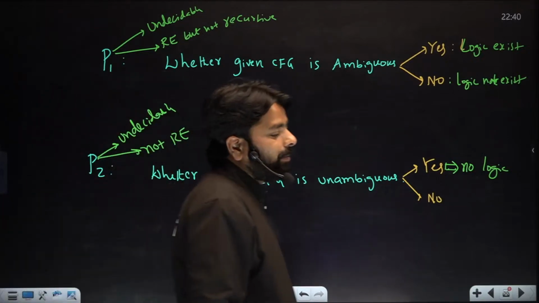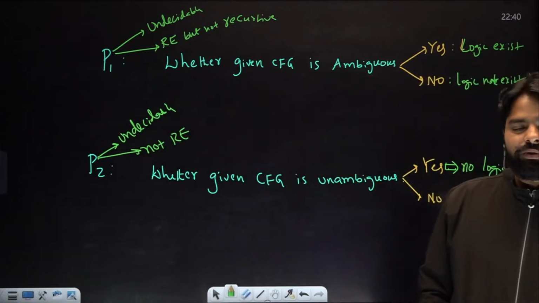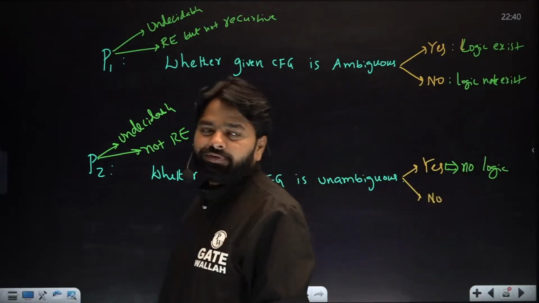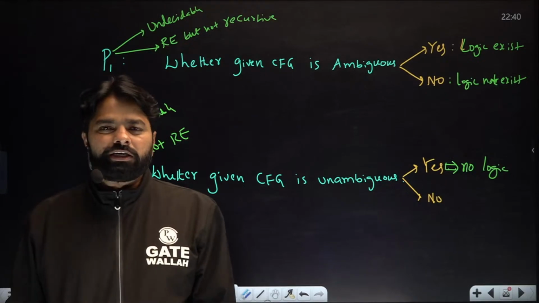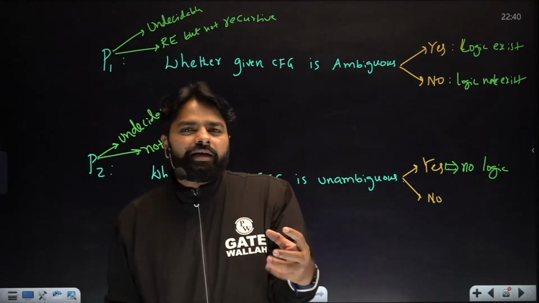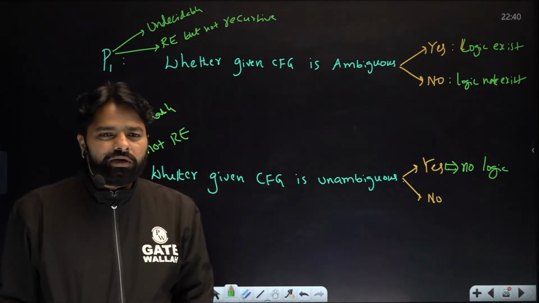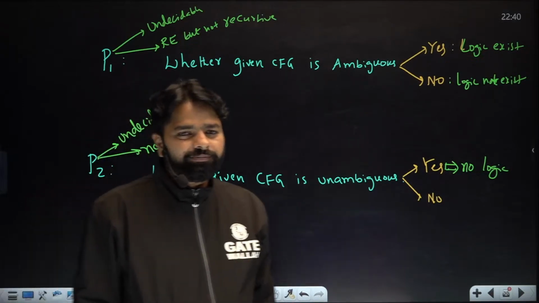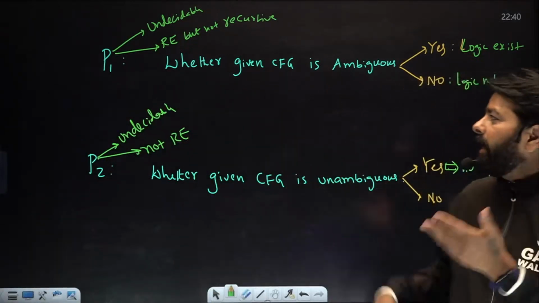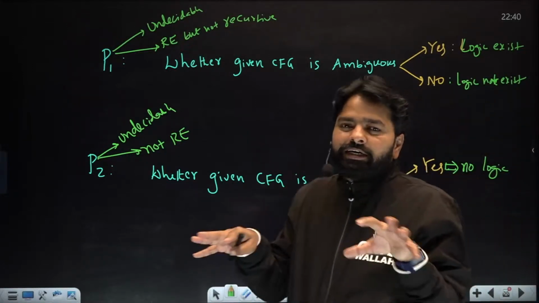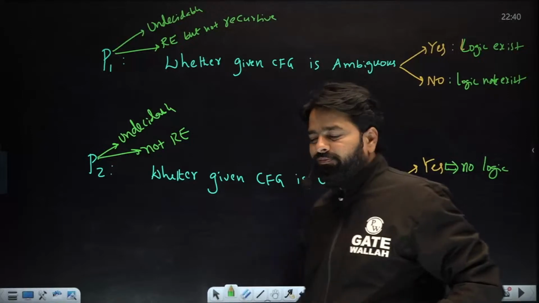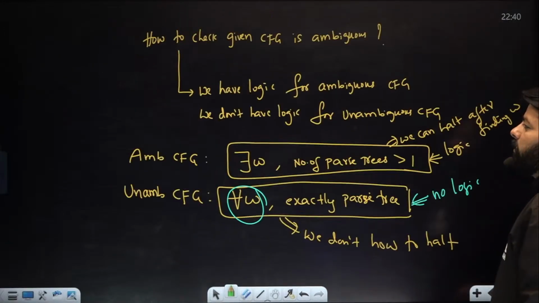Regular grammar, yes, we have algorithms to check ambiguity, but for context-free grammar we don't. Why do we have that logic for regular grammar? Because on the right-hand side, for any production you take, you will have just one non-terminal. You never have confusion. But in context-free grammar, the right side has no restriction, so we don't know how the ambiguity comes. In regular grammar, it is pretty easy to identify. Somebody can come up with their own algorithms too.